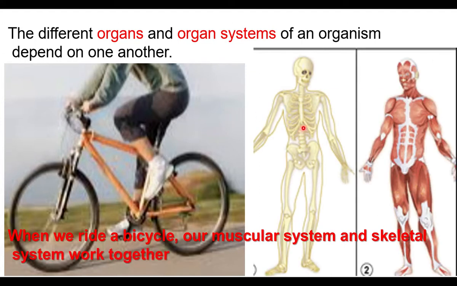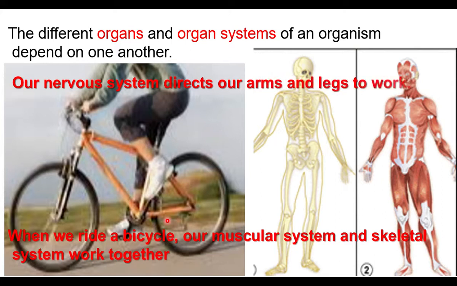The skeletal system is made up of bones and the muscular system is made up of muscles. Both work together so that we can move the hand, and we can pedal the cycle with the help of the legs. Apart from these, our nervous system directs our arms and legs to work. Our nervous system gives the command for the movement of the legs and hands.